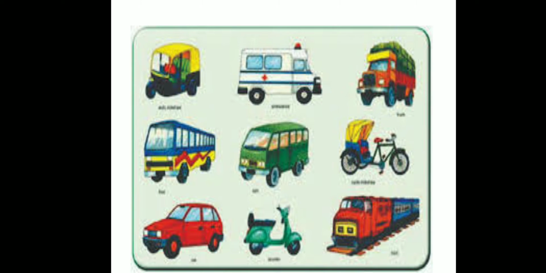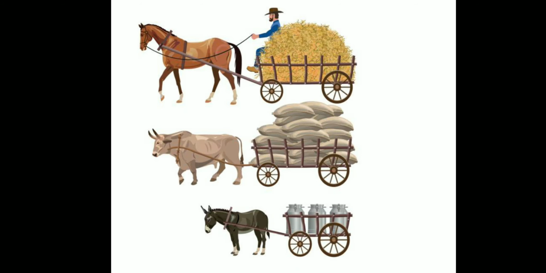Children, can you tell me what is meant by land transport? Yes, land transport includes movement of people and goods on road and rail through various means like cars, buses, trains, bicycles, etc. In most cities and towns, people travel by cars, scooters, buses, local trains, jeeps, and auto rickshaws.